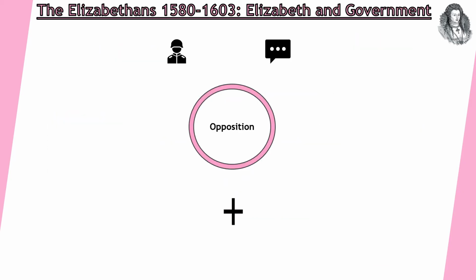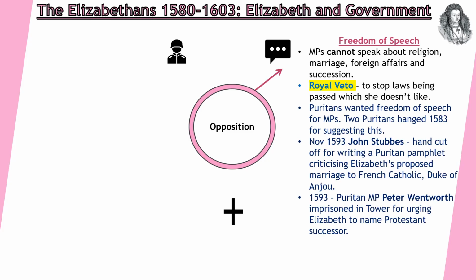Okay, what opposition does Elizabeth have? So freedom of speech causes problems from time to time. So MPs should, in theory, be able to speak about any matter they wish to. However, Elizabeth actually bans them from speaking about religion, marriage and foreign affairs. And tied into marriage is the issue of succession. So who is going to take over once she dies?